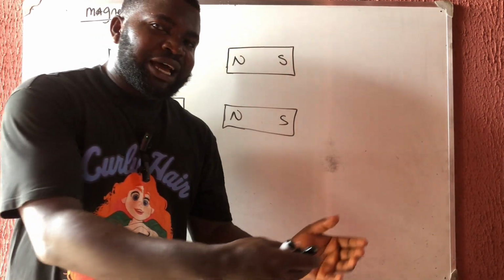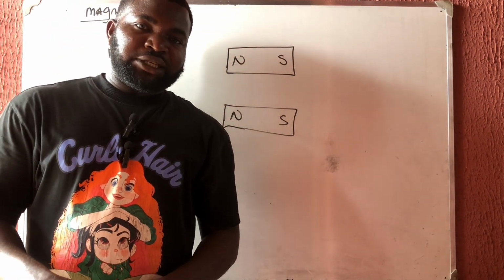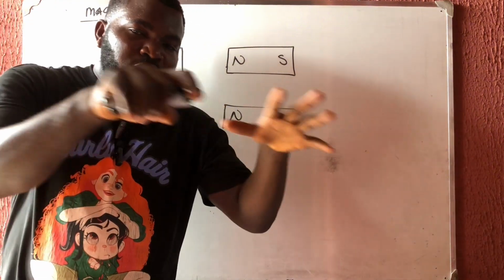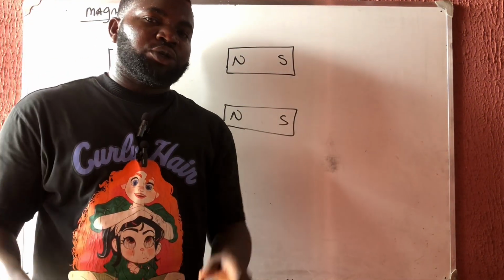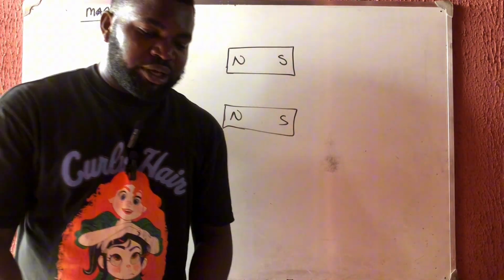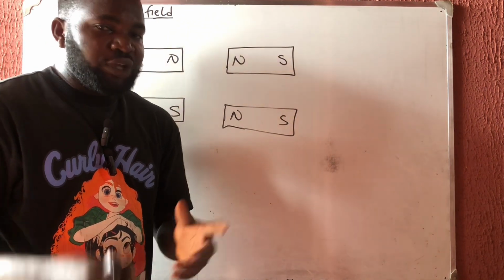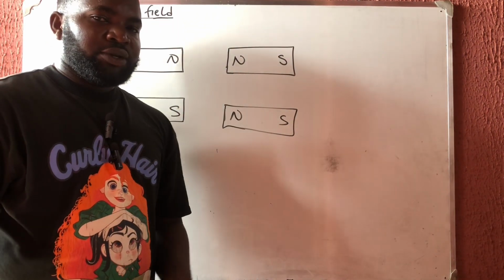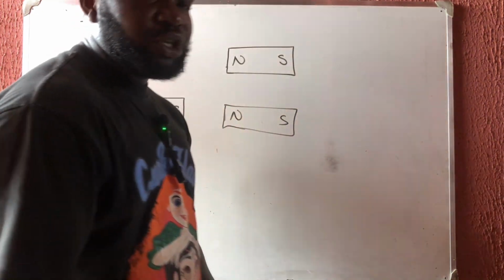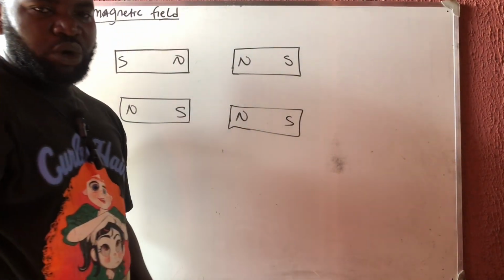The fragrance has attracted me to that pot. So that fragrance that is attracting you is like the magnetic field of a magnet. But if you enter your house and maybe a rat died, and the smell is very bad, it will pursue you away. That smell that is making you run away is what we call the magnetic field.